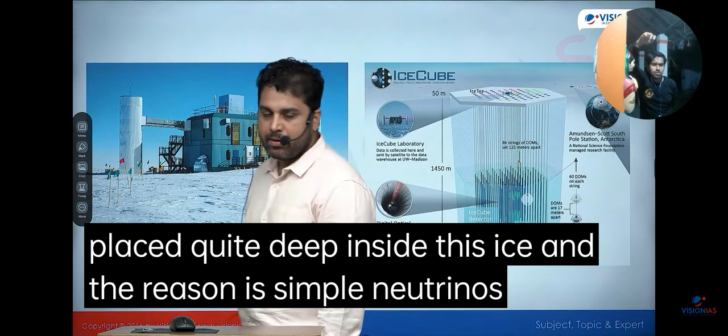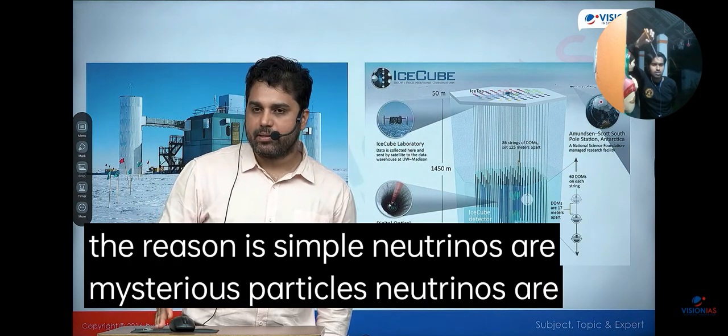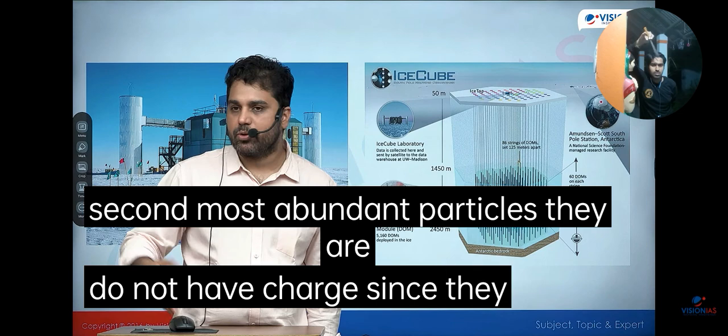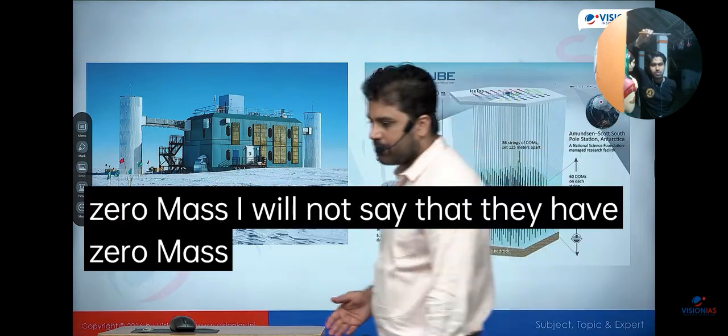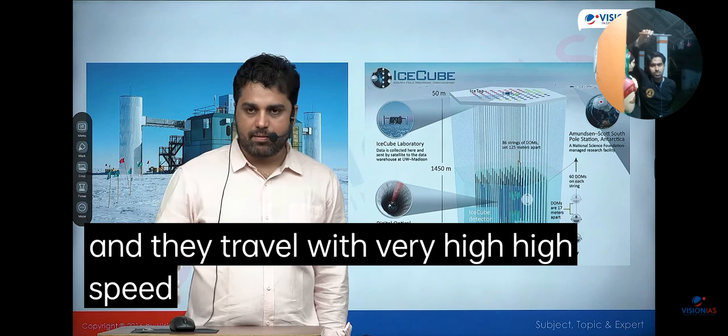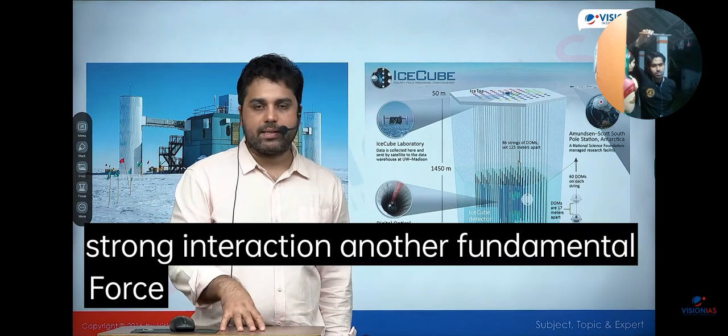And the reason is simple. Neutrinos are mysterious particles. Neutrinos are the second most abundant particles. They do not have charge. Since they do not have charge, they are not affected by electromagnetic force. They have almost zero mass. I will not say that they have zero mass, but they have almost zero mass, and they travel with very high speed. They're also not affected by strong interaction, another fundamental force which exists in nature.